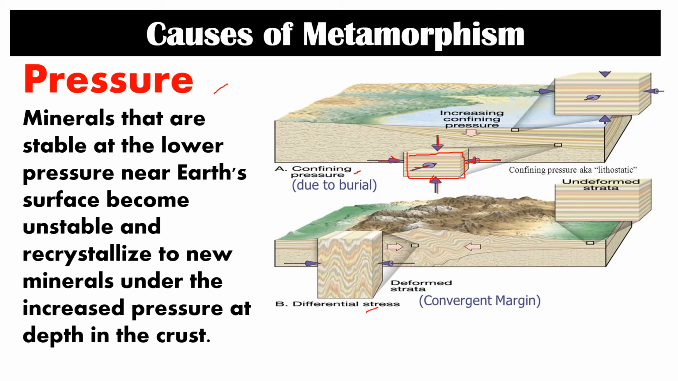Next, differential stress naman is happening if a rock is subjected to unequal pressure or forces. This is common if a rock is present in a convergent plate. So the movement of plates from both sides of the rock will give unequal pressure. As you can see here in this diagram, the pressure is coming from different sides, or from both sides of the rock, which will in turn cause deformity in the rock. And aside from the deformity, metamorphism is happening.